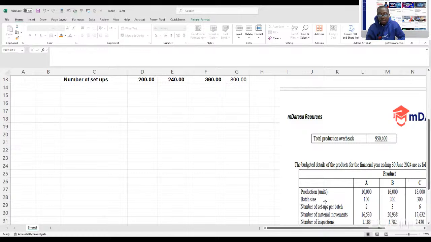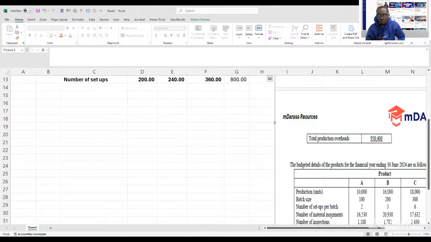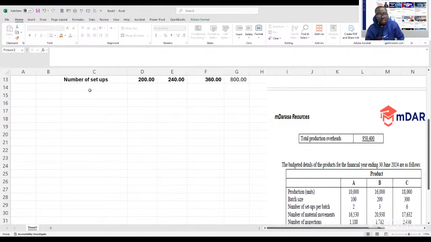The next cost driver, we can see you are given the number of material movements. See? So this is what you are taking here. Number of material movements.